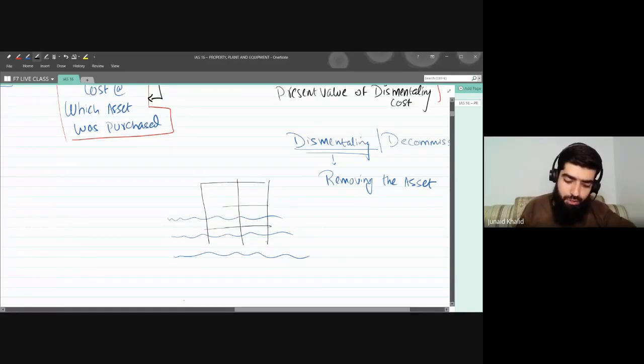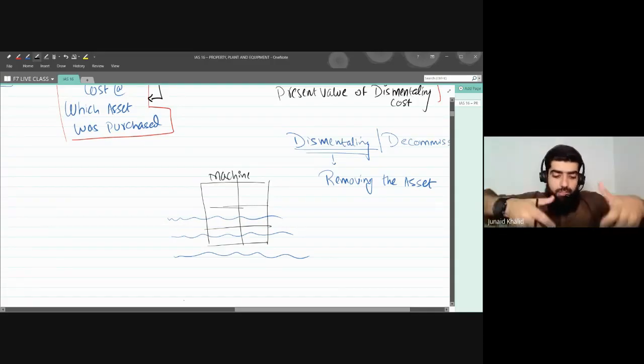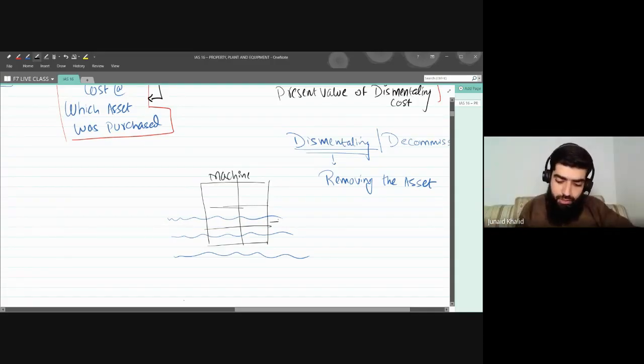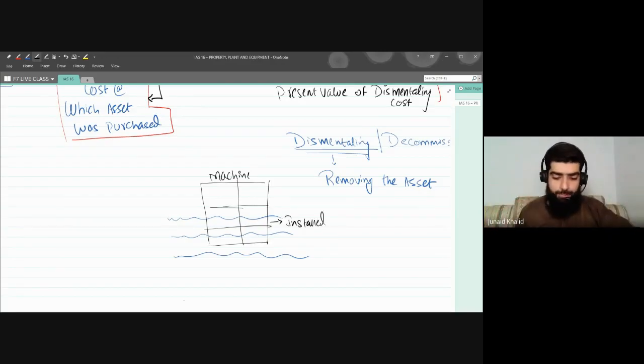I'm installing a machine, and why am I installing that machine? To explore oil from the sea. I have installed a machine today. Why? To explore oil from the sea.